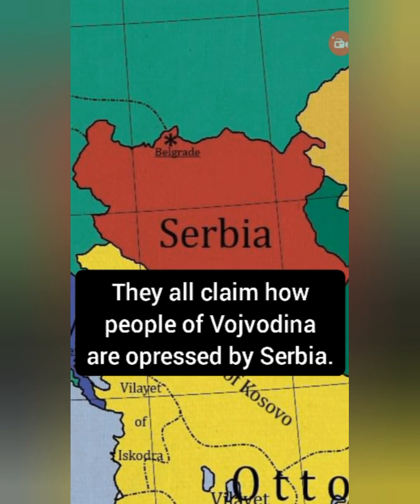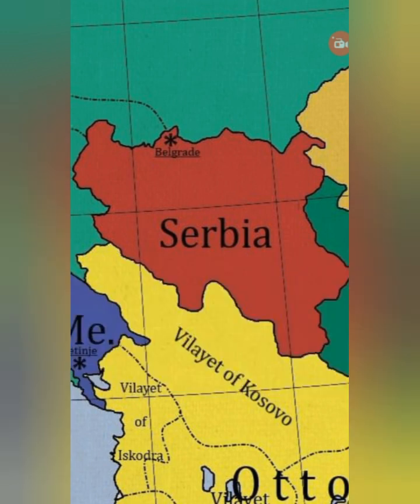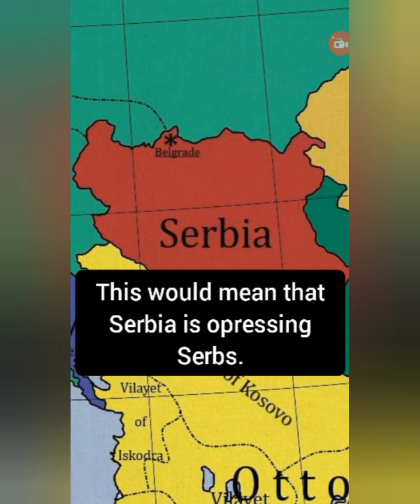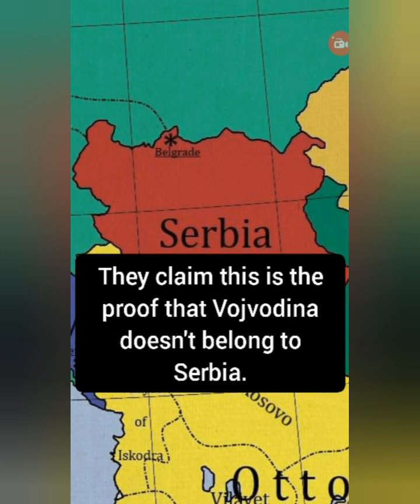They all claim how people of Vojvodina are oppressed by Serbia. They fail to mention the fact that 66% of Vojvodina population are ethnic Serbs. This would mean that Serbia is oppressing Serbs. Whenever the topic of independent Vojvodina is mentioned, someone shows this 1912 map. They claim this is the proof that Vojvodina doesn't belong to Serbia.